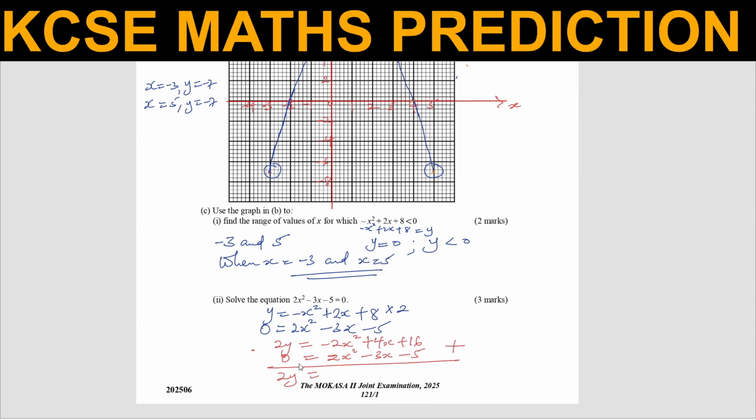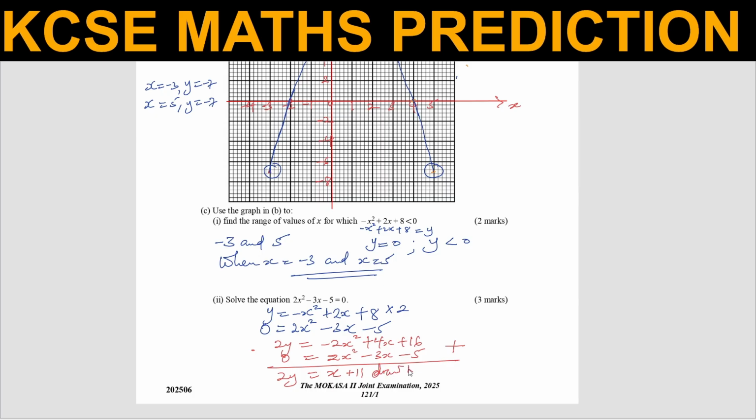2y plus 0 don't make any difference. So -2x squared plus 2x squared, you get 0. Then 4x plus -3x, that one will give x, like that. And then 16 plus -5, you get positive 11. Now after doing that, you can see you have the equation of a straight line. So you need to draw this line.